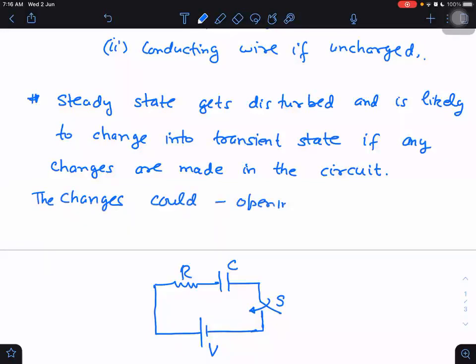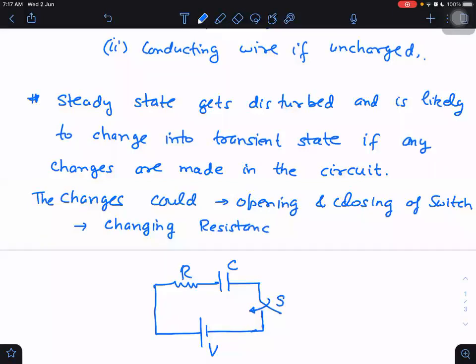That is, the effect of opening and closing of switches is the same as removal or addition of a battery. Closing of a switch is the most common, but other things are also possible. For example, changing resistance. I could have a rheostat, which is like a variable resistance. Changing resistances or adding resistance. If I add resistance in between by some mechanism, changing resistance, changing capacitance.